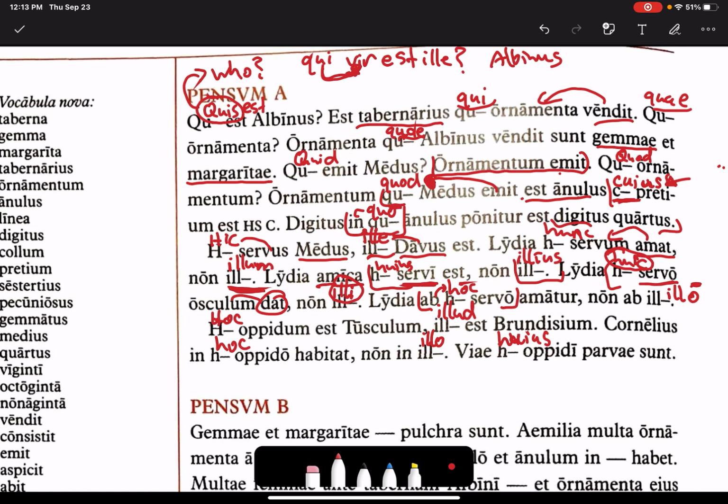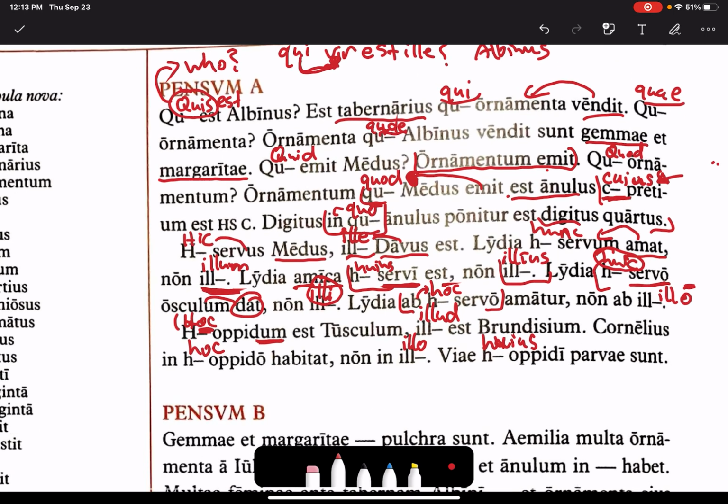Now, hoc opidum est tusculum. Opidum is a neuter nominative noun, so it needs a neuter nominative form of hic haec hoc. So hoc opidum, this town is tusculum. Illud est brundisium. Illud is the neuter nominative ending for ille, illa, illud. That town is brundisium. Cornelius in hoc opido habitat, non in illo. So it's in or on, not into. So it goes with the ablative forms of hoc and illo.